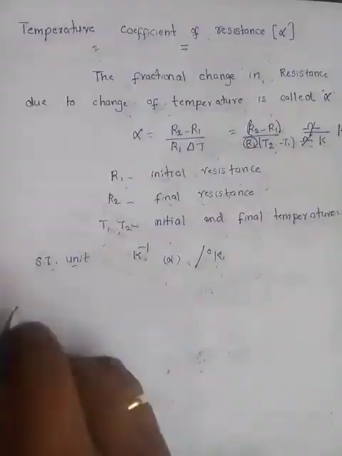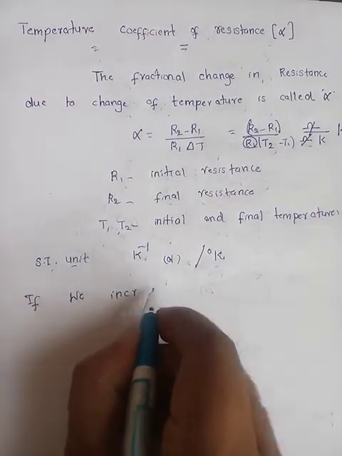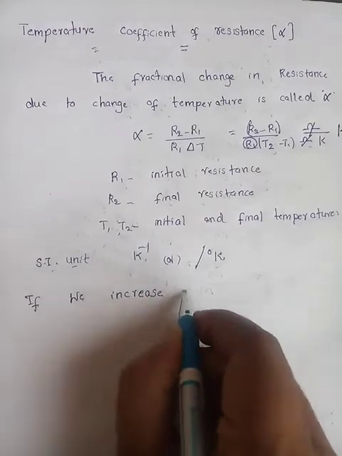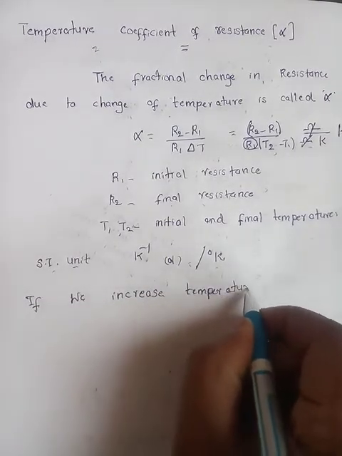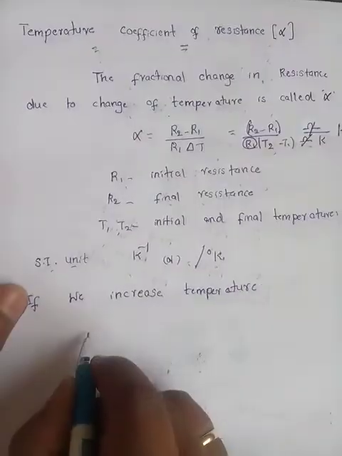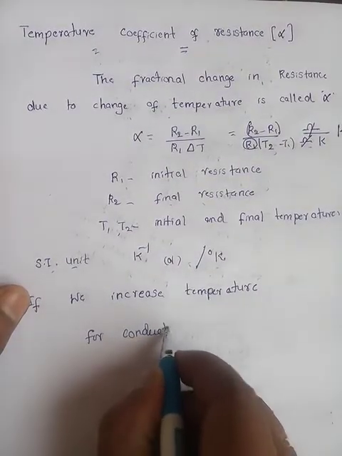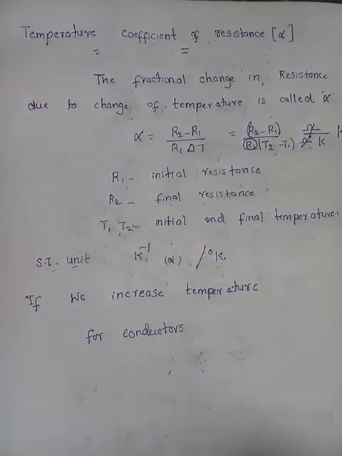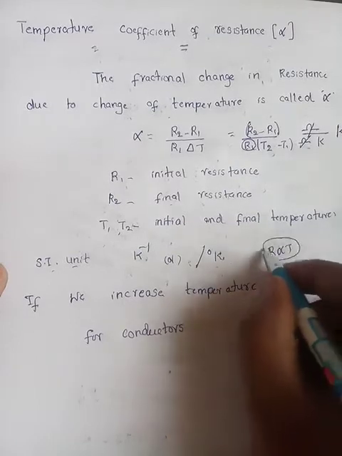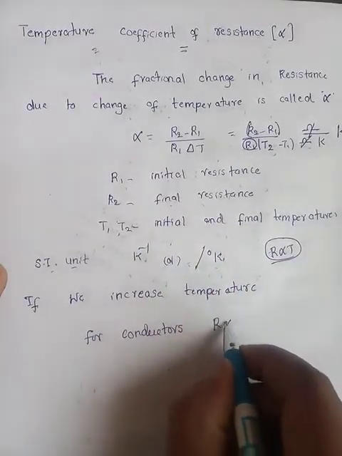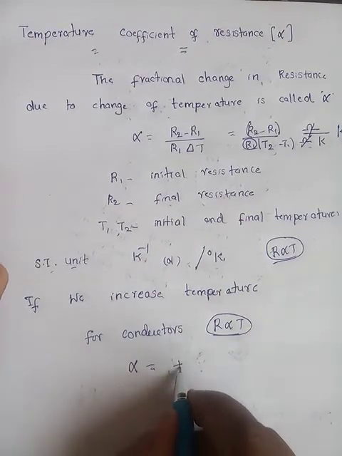Now suppose we increase temperature. If we increase temperature for conductors, what happens? As we know, for conductors when temperature increases, resistance also increases, because resistance is directly proportional to temperature. So alpha is positive.